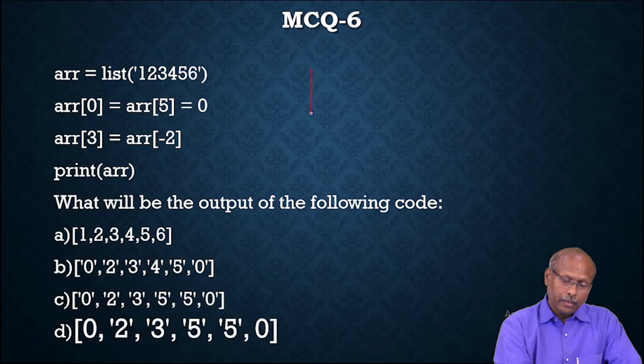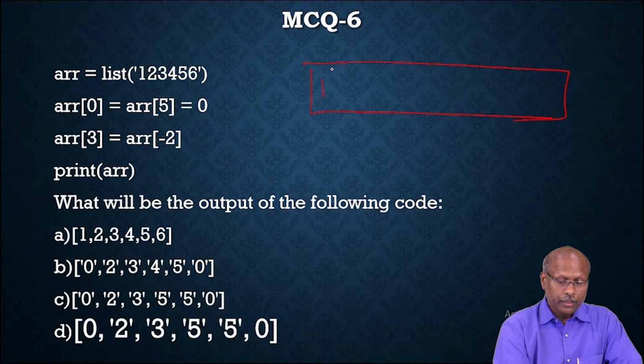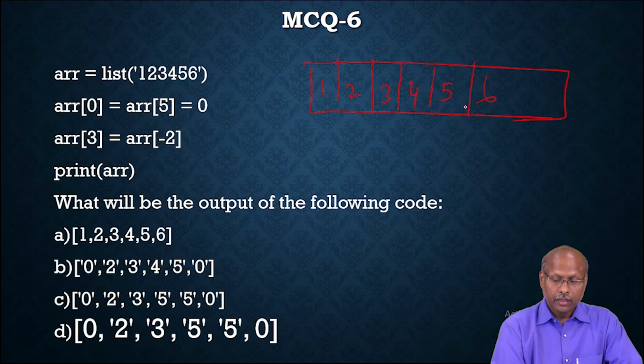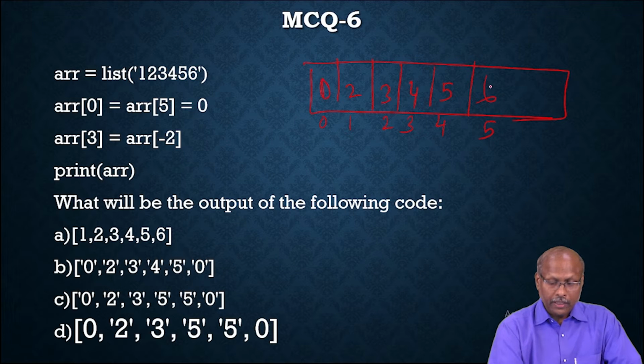That means there is a list 1, 2, 3, 4, 5, 6. This is the 0th place, 1st place, 2nd place, 3rd place, 4th place, 5th place. In the 0th place and 5th place, we are writing 0.